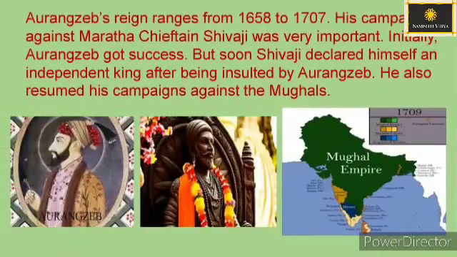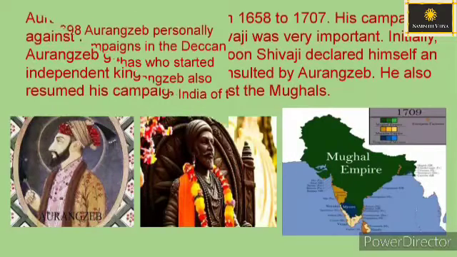Aurangzeb's reign ranges from 1658 to 1707. His campaign against the Maratha chieftain Shivaji was very important. Initially, Aurangzeb got success, but soon Shivaji declared himself an independent king after being insulted by Aurangzeb. He also resumed his campaigns against the Mughals.